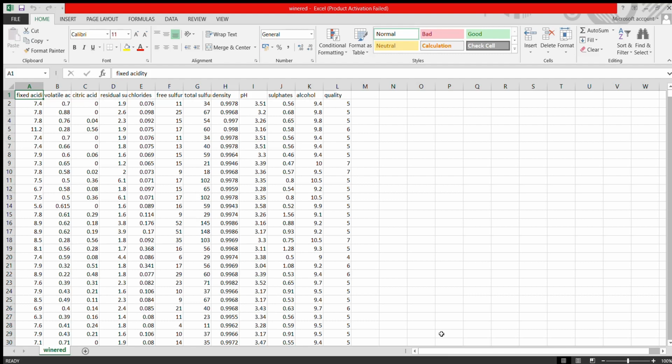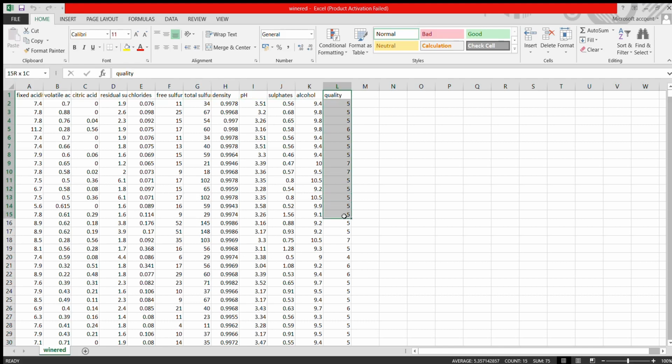Now let's look into the attributes of these two datasets. First one is fixed acidity, volatile acidity, citric acid, residual sugar, chlorides, free sulfur dioxide, total sulfur dioxide, density, pH, sulfates, alcohol, and the quality.